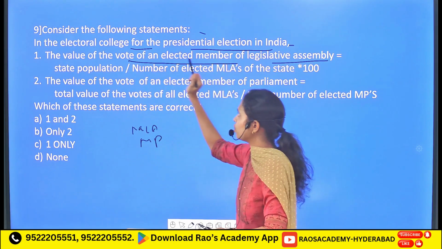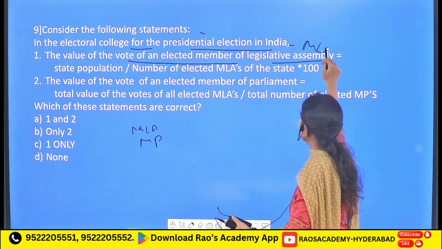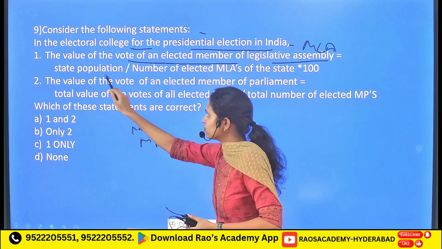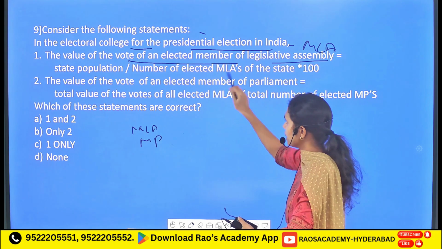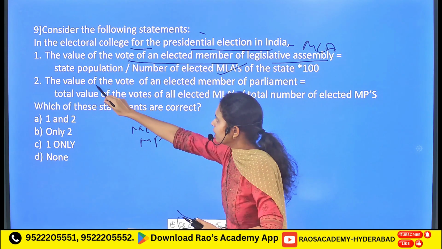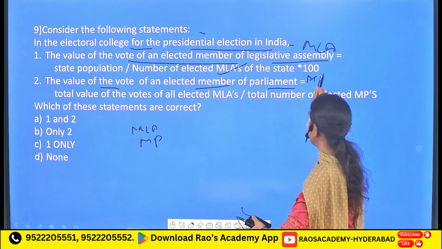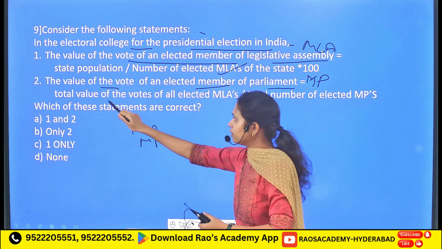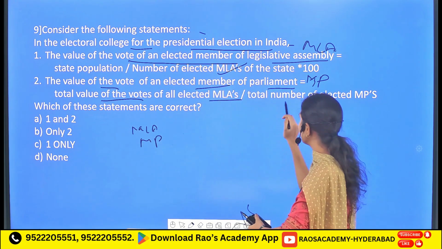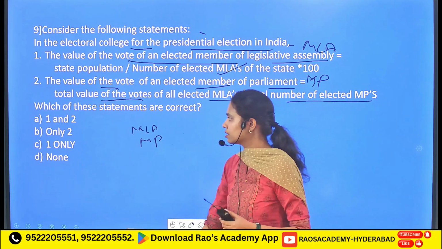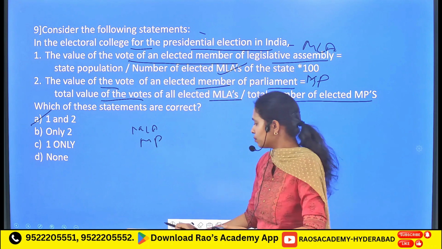The value of vote of an elected member of the Legislative Assembly, that means the MLA vote value, is the ratio of state population to the number of elected MLAs of that state into 100. It is a correct statement. Followed by the value of the vote of an elected member of Parliament. Here it is talking about the value of vote of an MP, and the formula is the total value of the votes of all the elected MLAs to the total number of elected MPs. So both of them are correct statements. Both are the correct formulas.